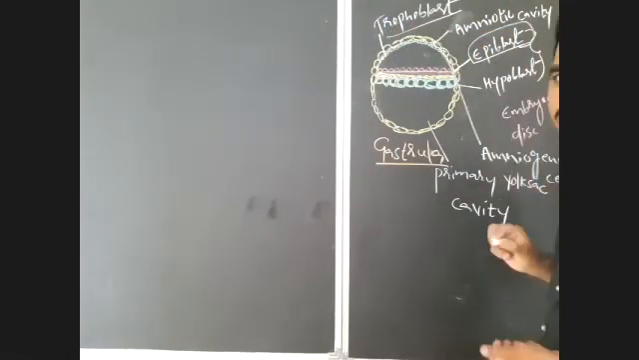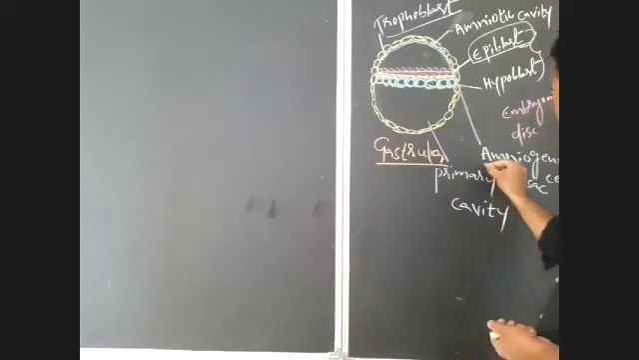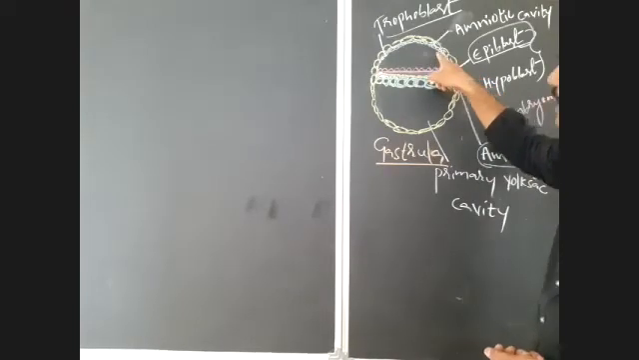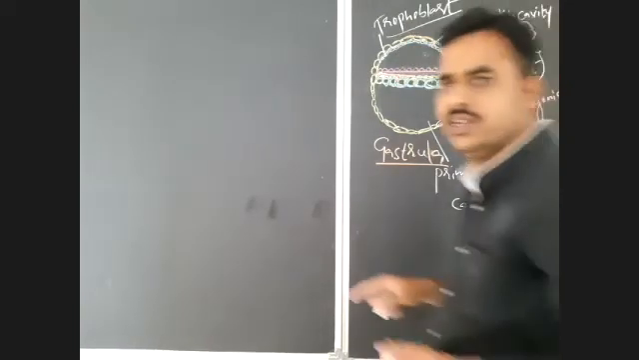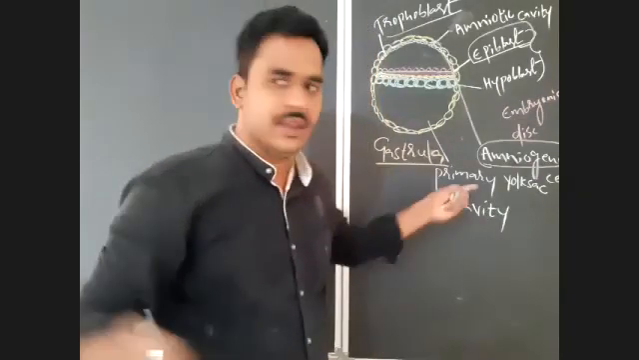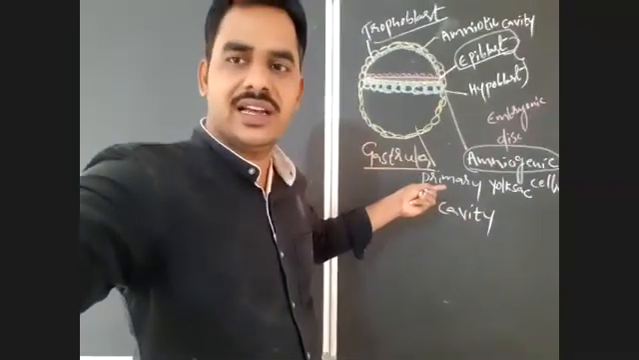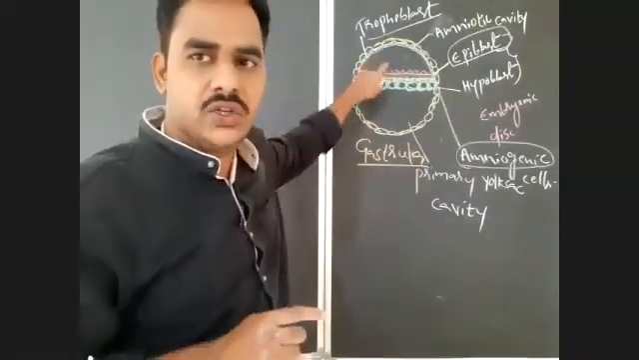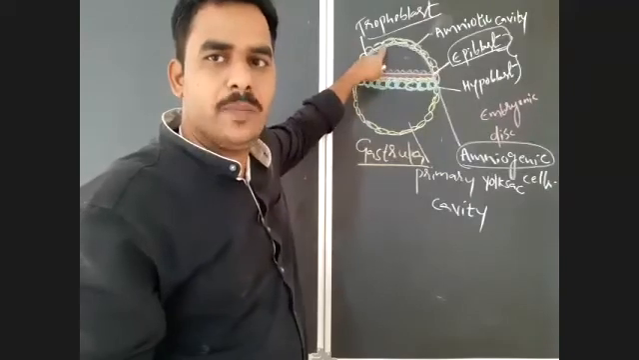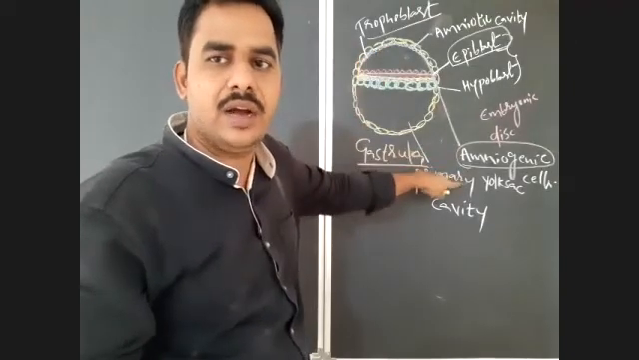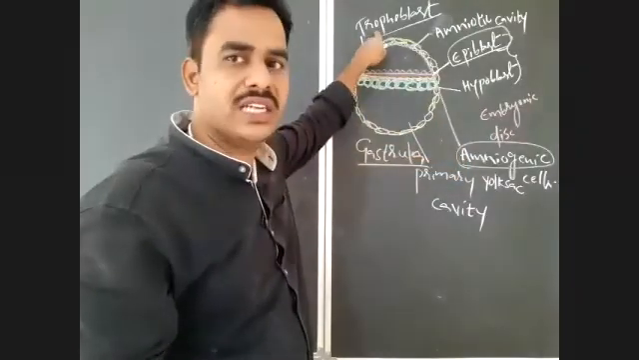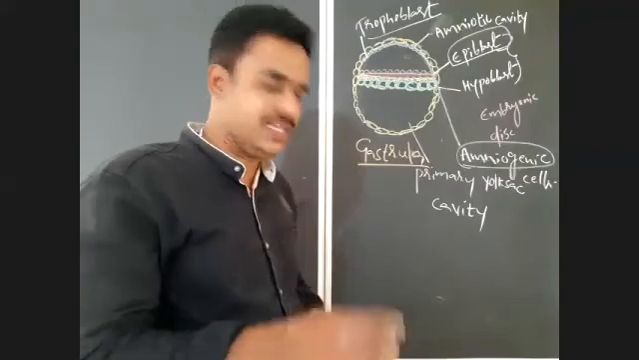These amniogenic cells are derived from the trophoblast. That you should notice here, very important for competitive exams. The roof of the amniotic cavity is lined by amniogenic cells, and these amniogenic cells are derived from the trophoblast layer.